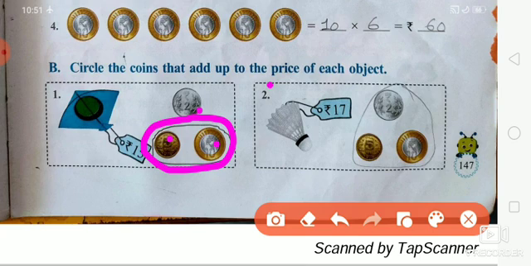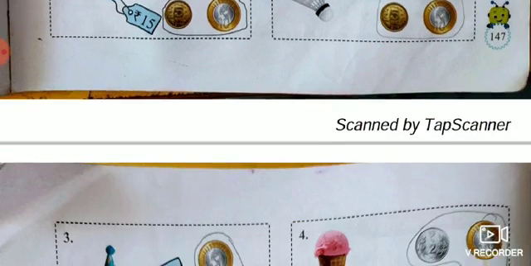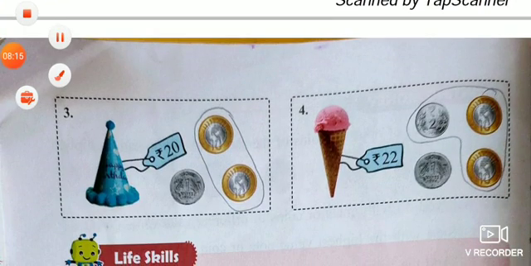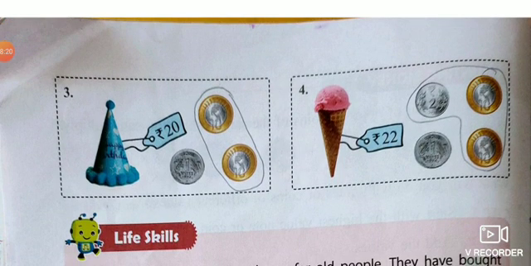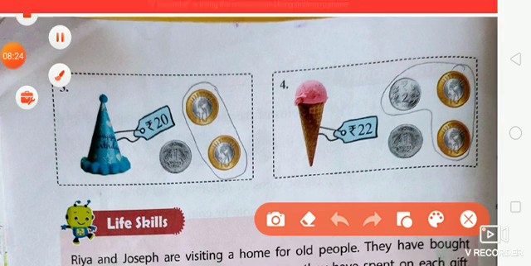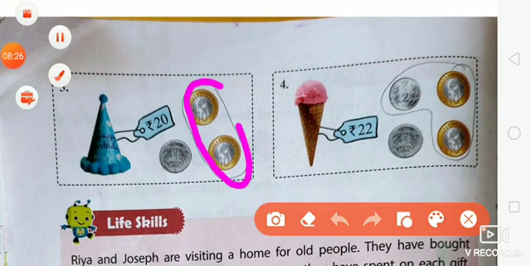Circle the 2 rupees, 5 rupees and 10 rupees, which is equal to 17 rupees. Now next, the birthday cap, price tag 20 rupees. Circle the coins: 10 plus 10, 10 coins 2 times is equal to 20 rupees.